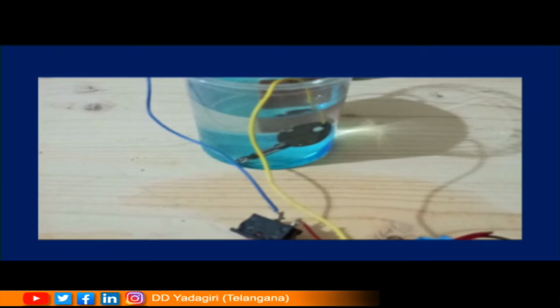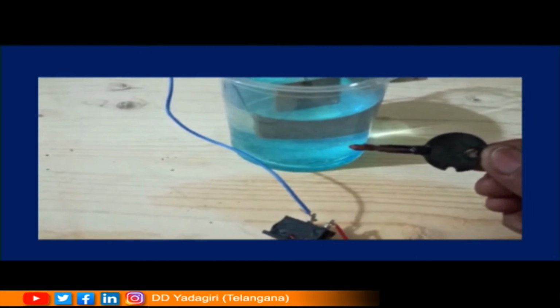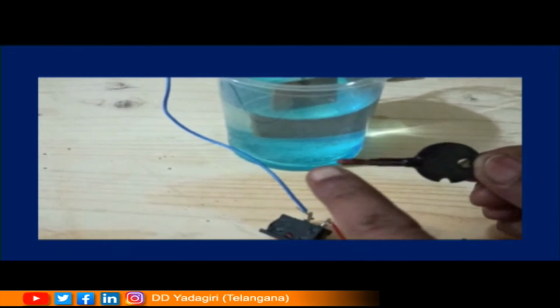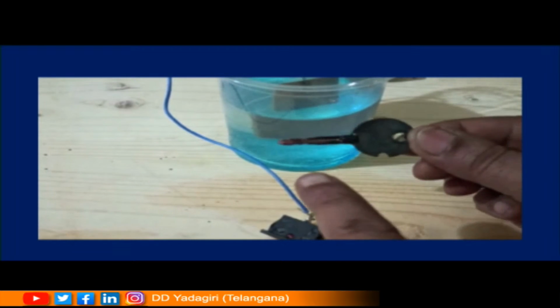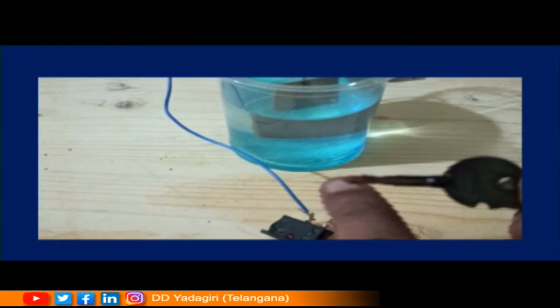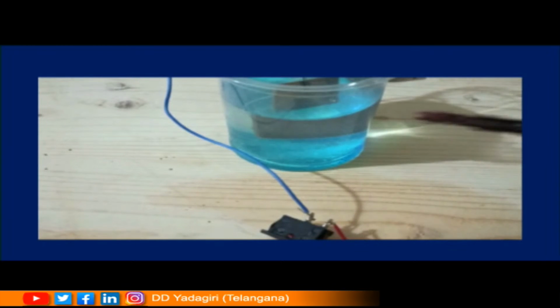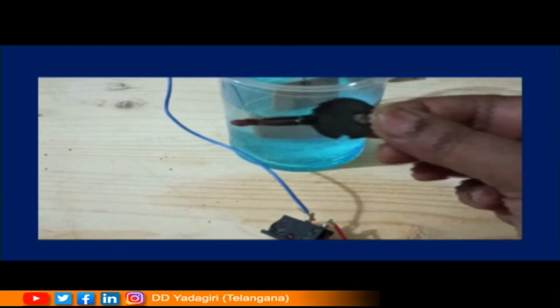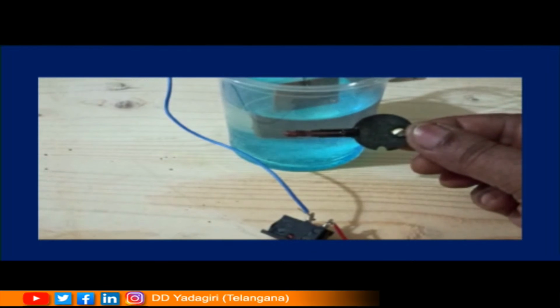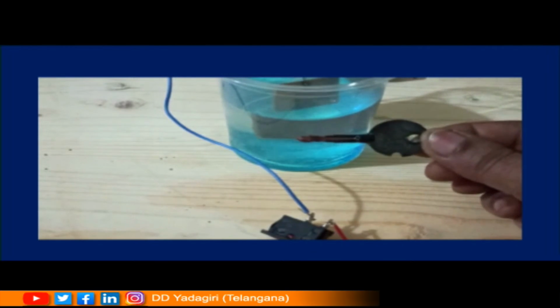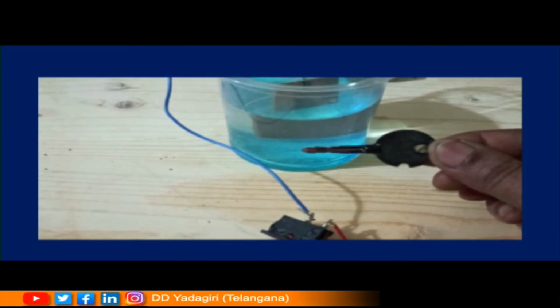Now let us remove the key and observe what are the changes. So children, the key has turned into a dark color, and observe the tip of the key, children. It has turned into a golden brown color. Are you able to see it, children? Yes. So the key has turned into golden brown and there is a change in the color. This is also one of the effects of chemical electric current. Children, I hope you understood the activity of electroplating.